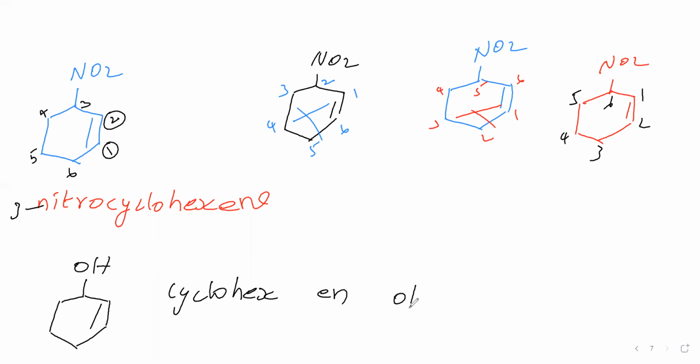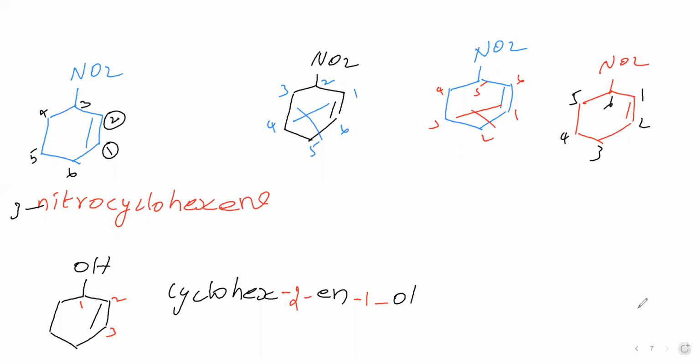Then we have to give numbering in order to say the position of the OH group and the position of the C=C double bond. Sir, which should get the least position? Alcohol should get the least position. Why? Because it has higher priority when compared to the C=C double bond. Therefore, the alcohol group should get the least position. So you give number 1 to this carbon, then number 2, number 3 and proceed. So alcohol is attached to number 1 carbon. Number 1 means we need not mention it. If we mention it also, okay. And the C=C double bond is present between 2 and 3 carbons. Out of 2 and 3, the least is 2, therefore 2-ene. Like this we can say. So cyclohex-2-en-1-ol is the name of this compound.